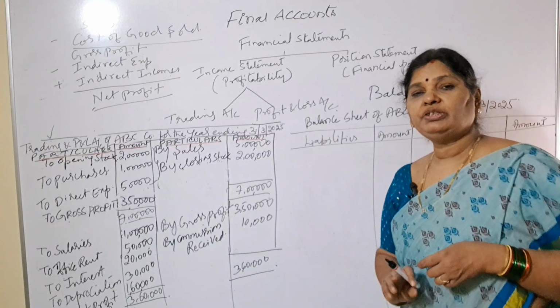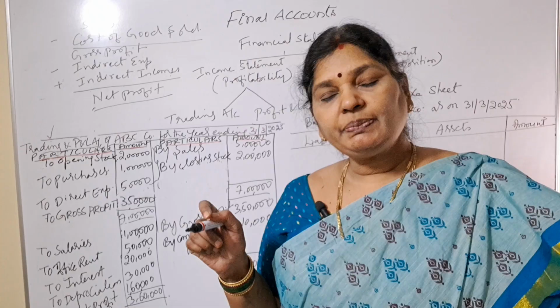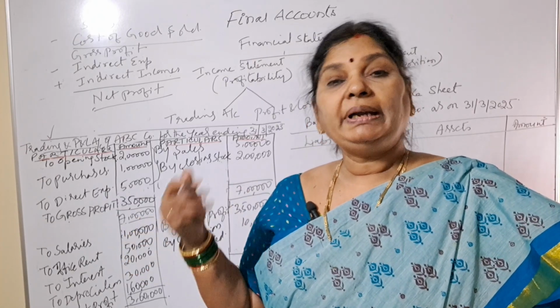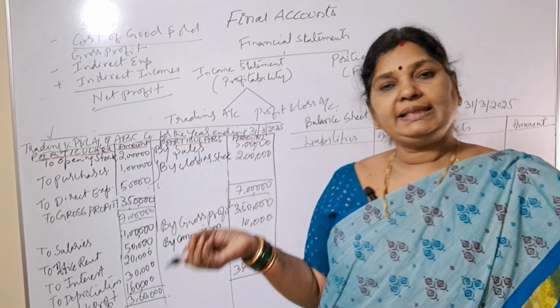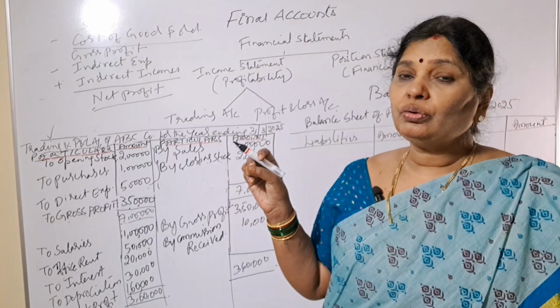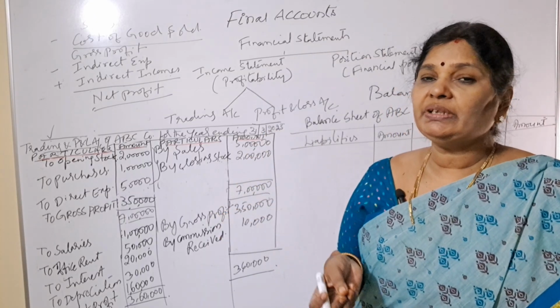Under liabilities, what should we get? Why is this balance sheet prepared? The balance sheet is prepared to know our financial position on a particular date, means what our liabilities are and what our assets are. In this balance sheet, we will show our capital and the liabilities that we have.